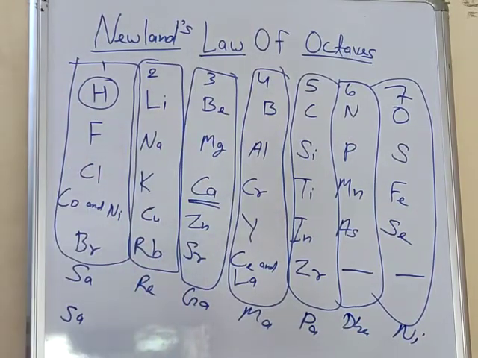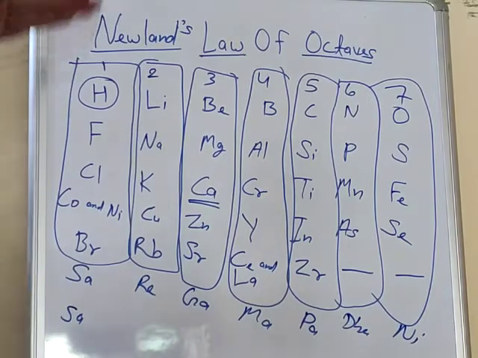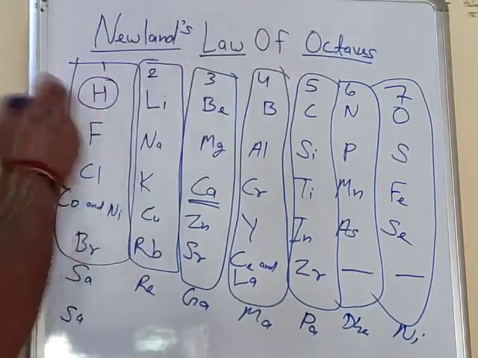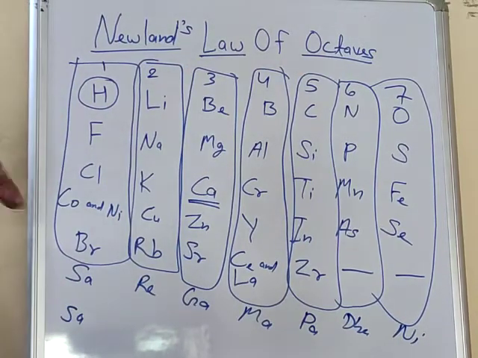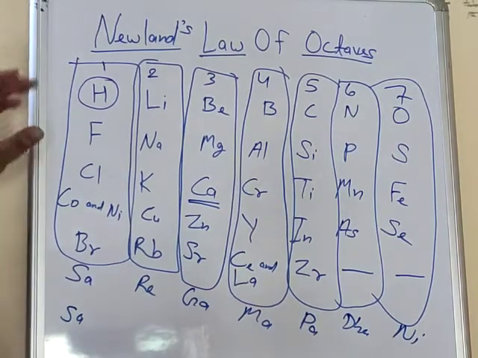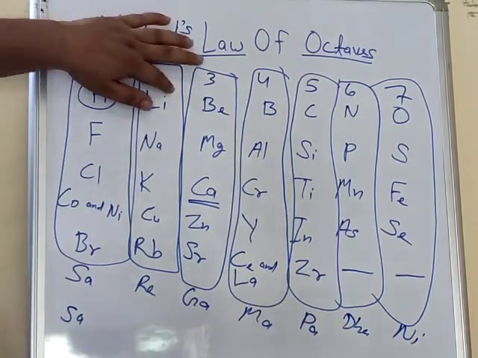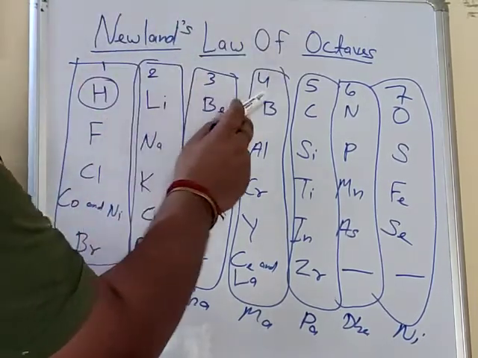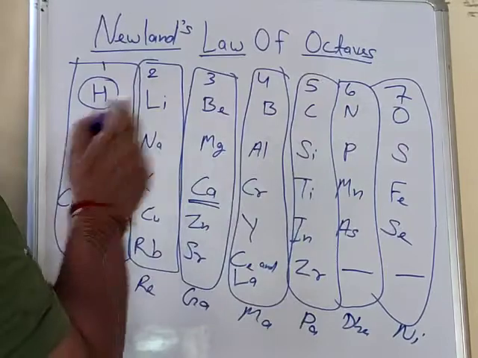So when you arrange elements in increasing atomic mass, every eighth element resembles or repeats the same chemical properties of the first. So suppose if you start from 2, just count the eighth element: 1 2 3 4 5 6 7 and 8.